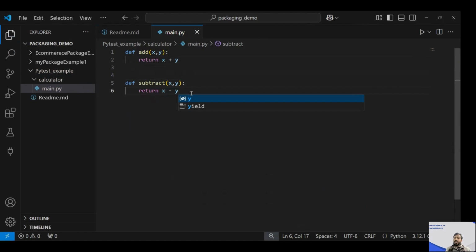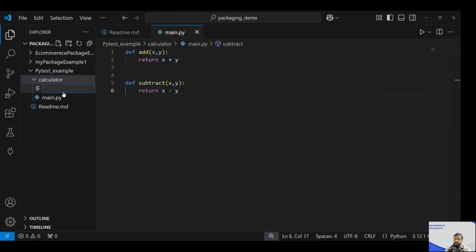Now I have to write a test script to test whether these functions are working properly or not. So how to test these particular functions? For that purpose, I'll create one more file over here, and the file name I'll give as, let's say, test_calculator.py.